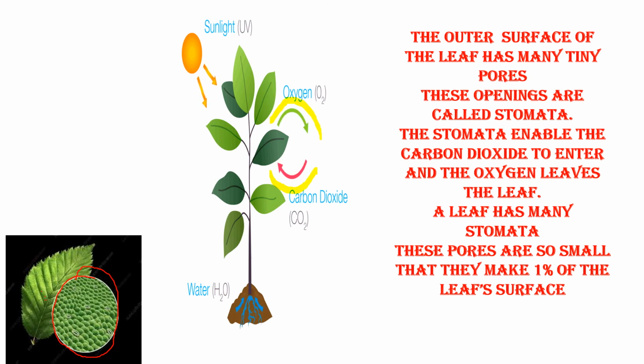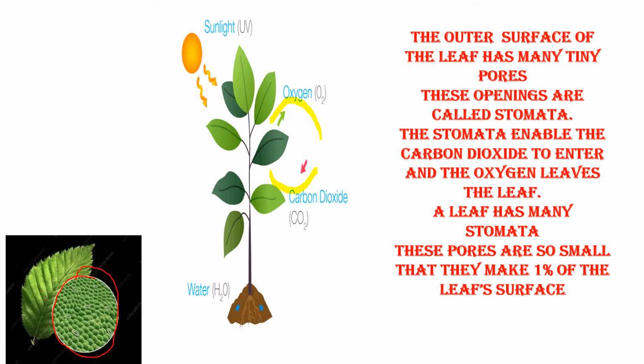So, the stomata enables the carbon dioxide to enter the leaves and lets the oxygen leave the leaves. A leaf has many stomata, Nana, not one single thing. And when we compare the percentage of various things in the leaves, stomata comes only as 1% of the leaf surface.